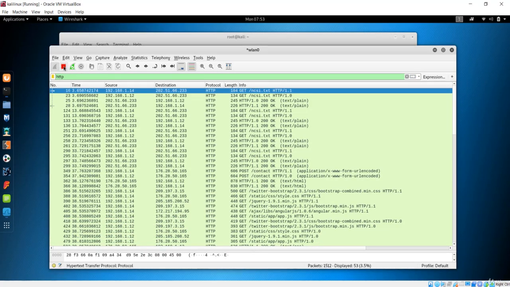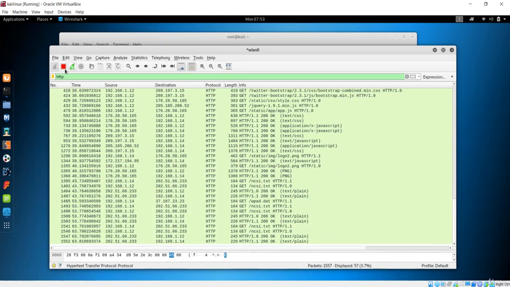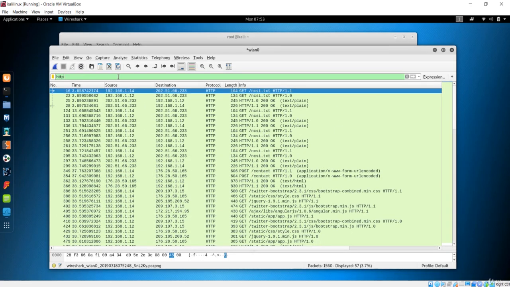First of all, you have to stop now, because we have already got the traffic that is going to show us the information about these responses. Let's stop capturing the packet, and I now have HTTP here, all the information. Right next to HTTP we have this length and this info. In the info you have the GET method and also the POST method.